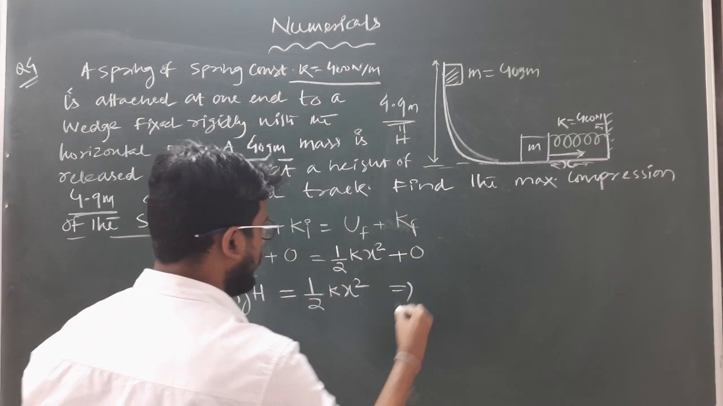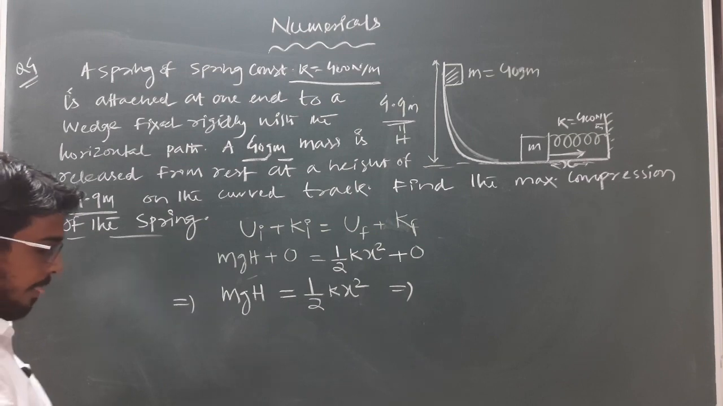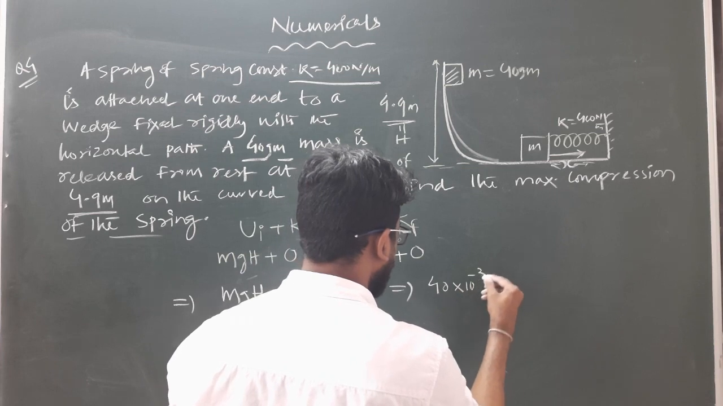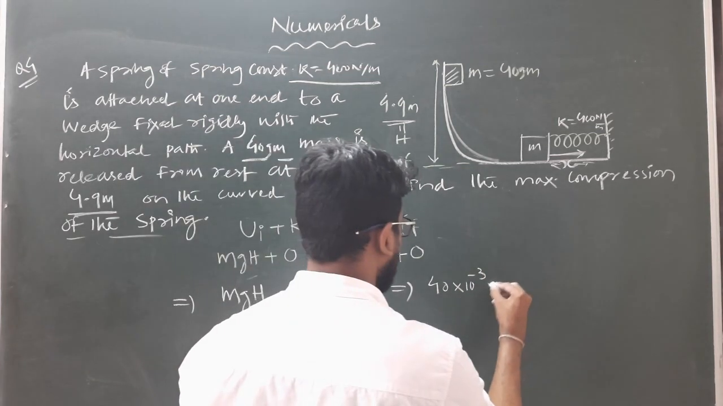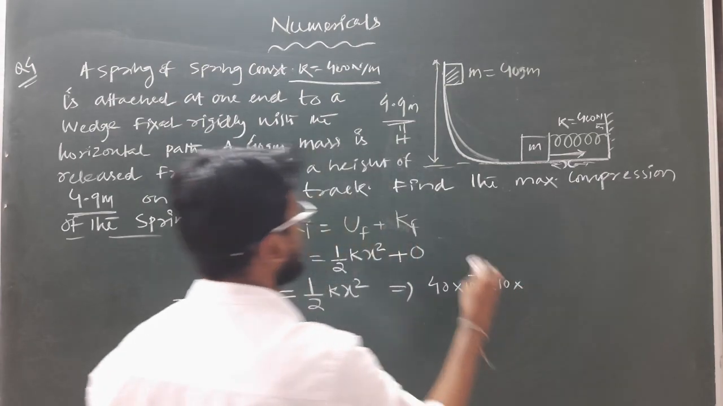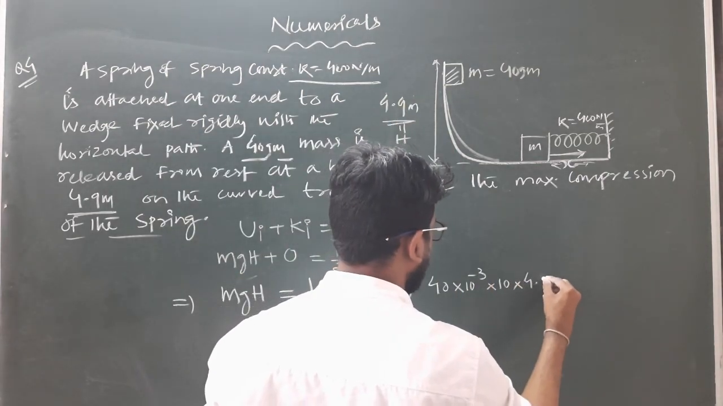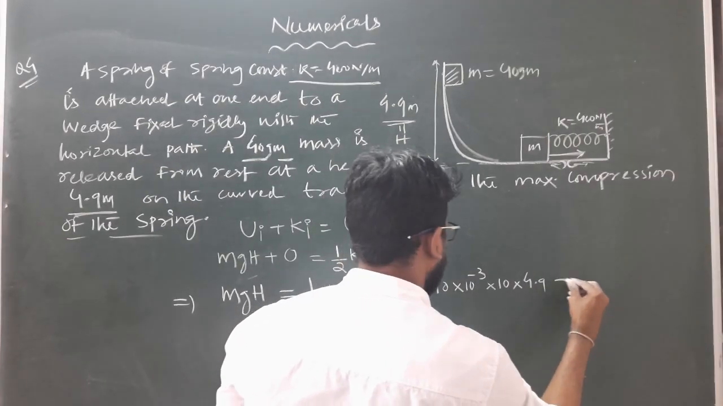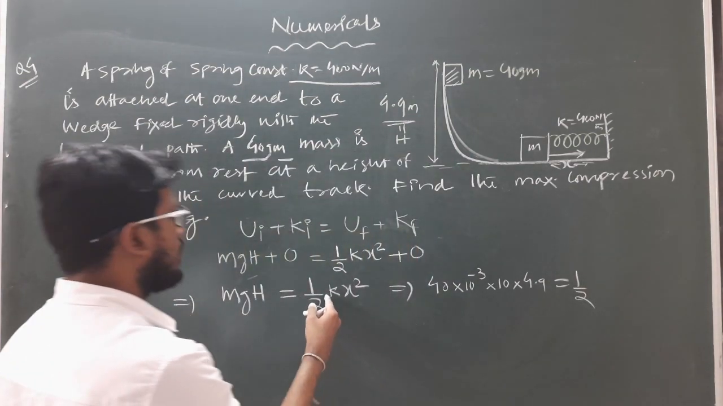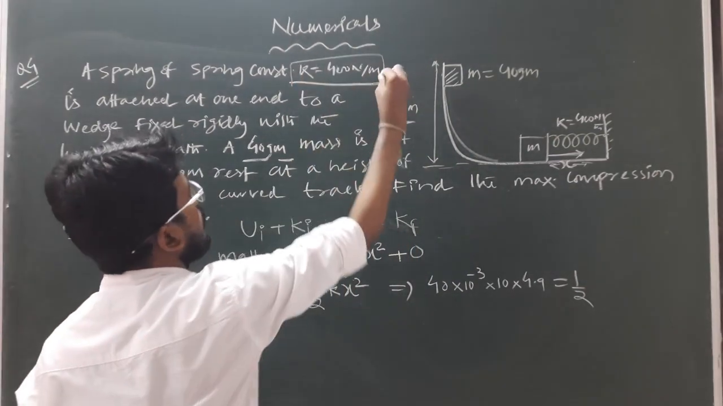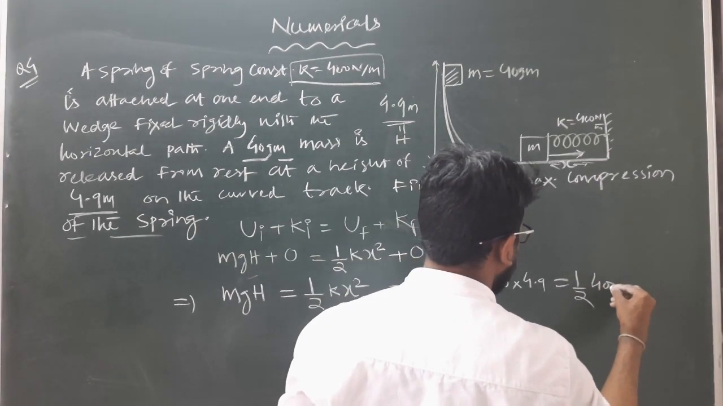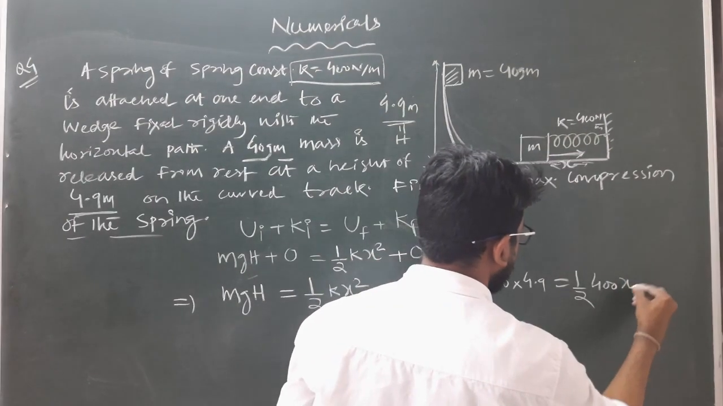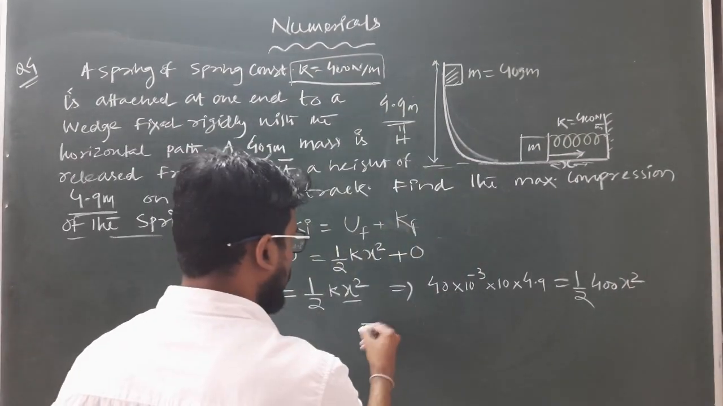So using the values, mass is how much? 40 gram. So you can write it as 40 into 10 to the power minus 3 kg into g, let it be taken as 10, into h. What is h? 4.9 meter. This is equal to half into k, what is k? k is given as 400 Newton per meter, and x, we have to find the value of x square. So this implies we will get how much?